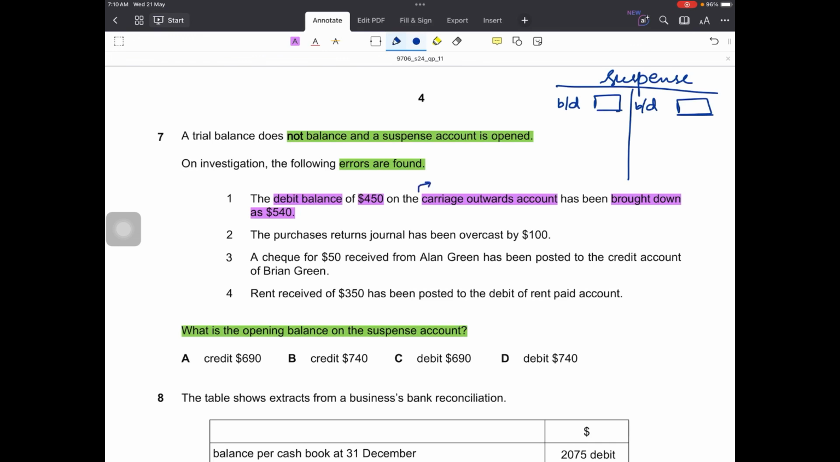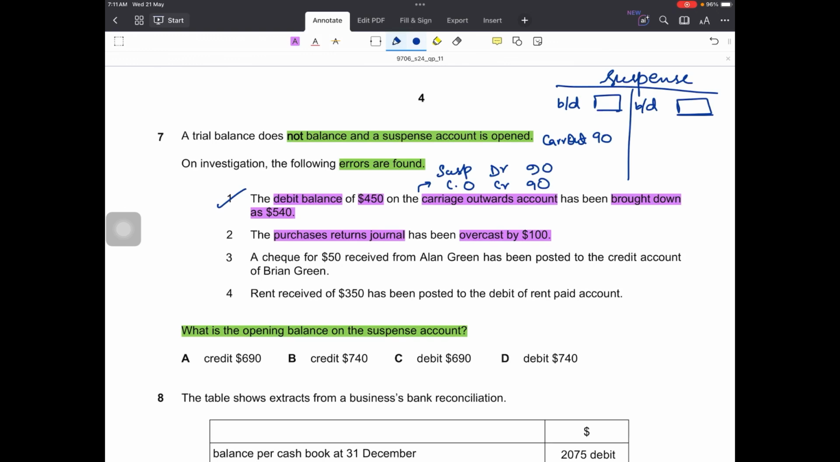So what would be the double entry? Carriage outwards needs to be credited with 90 so that it comes back to 450, and suspense should be debited with the same value in order to complete the double entry. So this correction will result in an entry in the suspense account on the debit side against carriage outwards. So first is corrected. Second is the purchases returns journal has been overcast by $100.